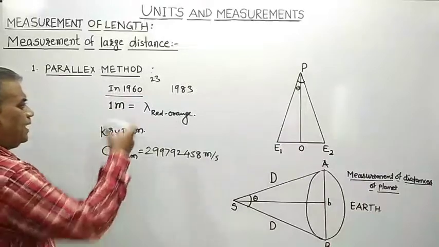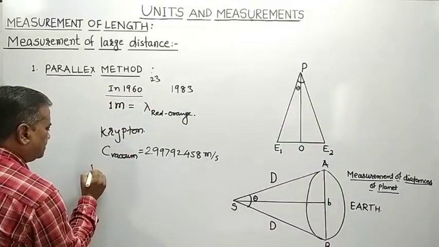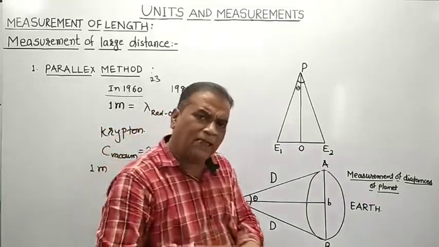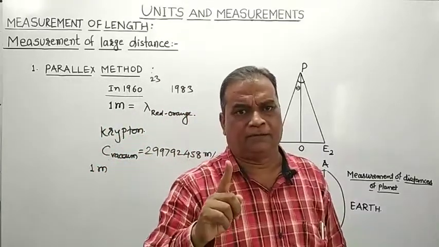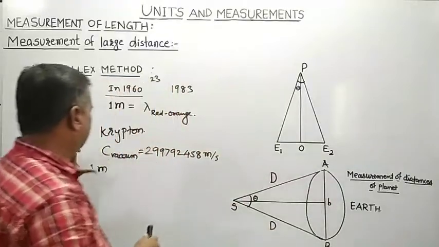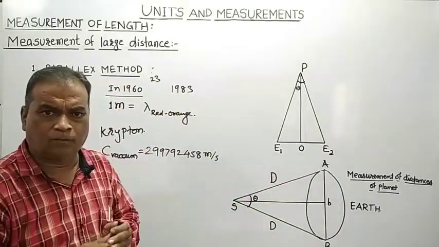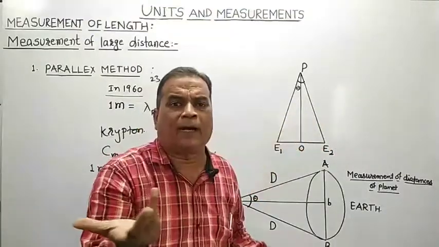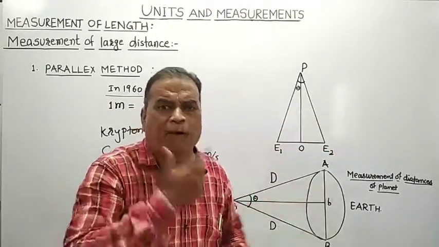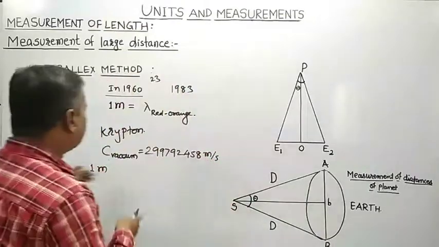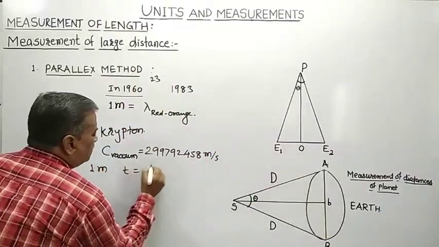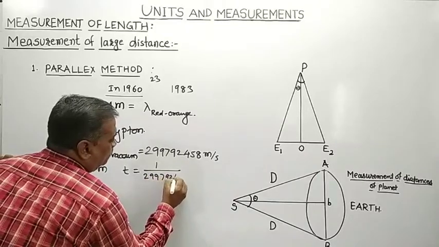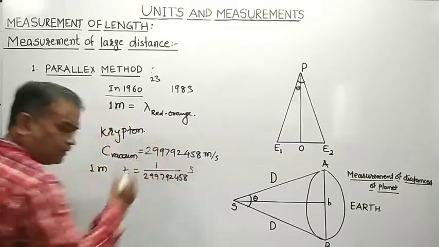So in 1983, SI unit of length meter is defined as: 1 meter is equal to the length of path covered by a beam of light in a time of t equal to 1 upon 299,792,458 second.